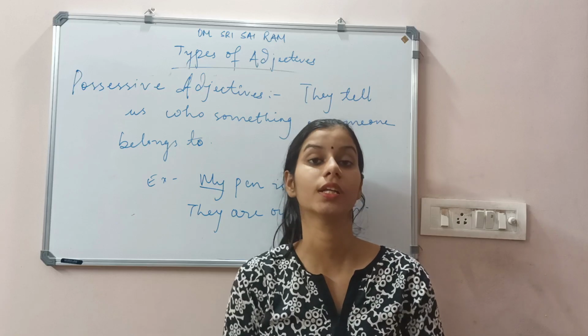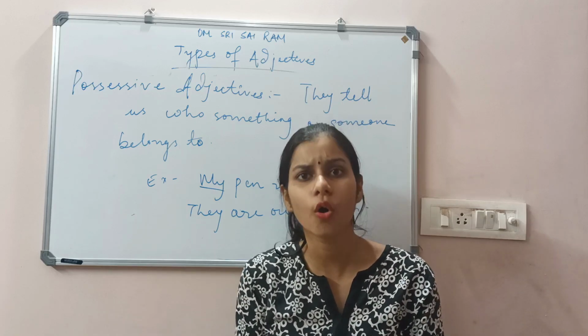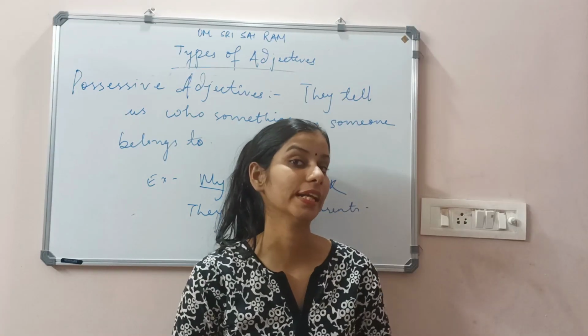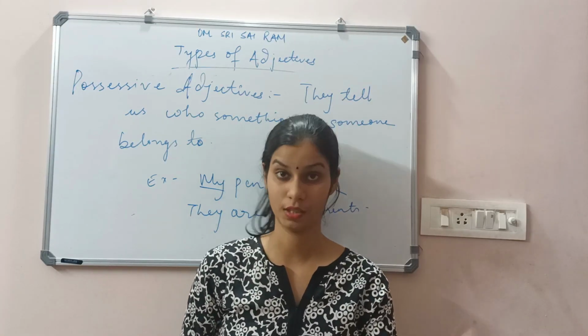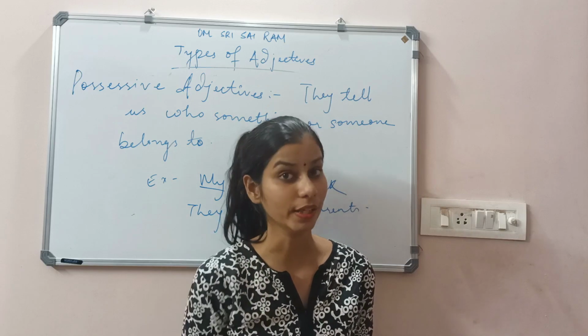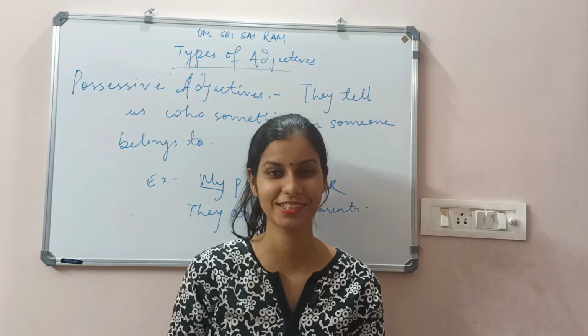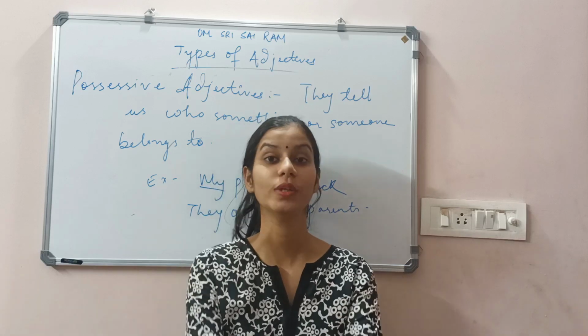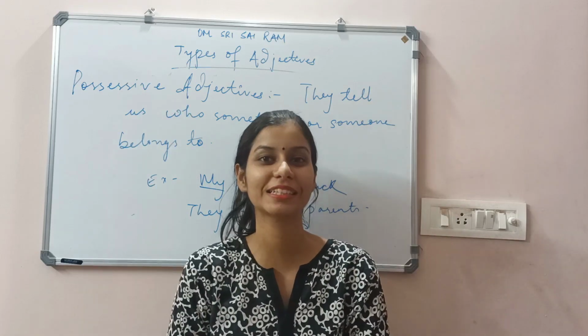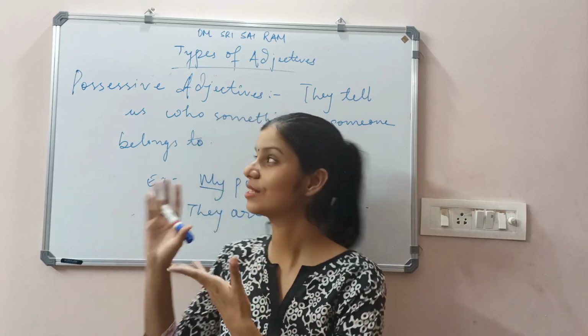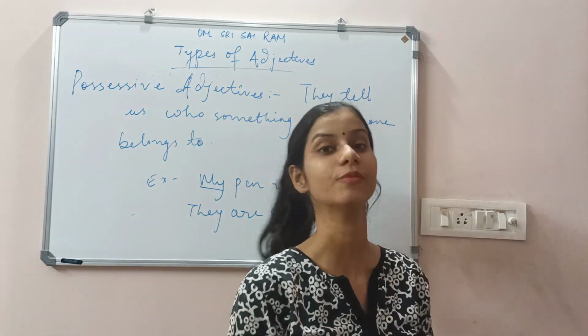Interrogative adjective gives us the idea of कहाँ, कौन, कैसे, क्यों. Next we studied adjective of number and quantity: कितने, how much, how many, isn't it? Last but not the least, we studied possessive adjectives, which show that something belongs to someone. So we have completed the types of adjectives.